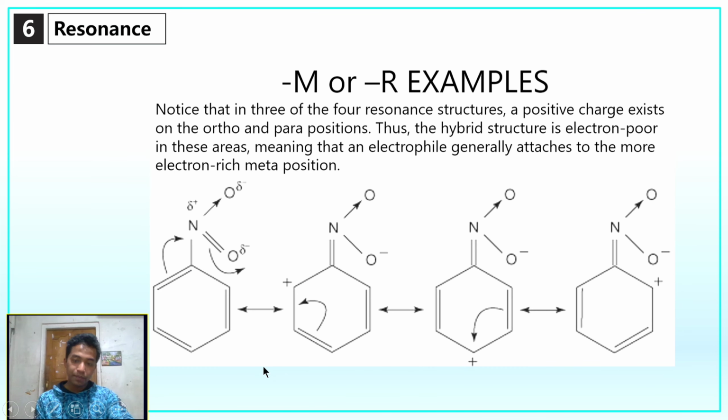For the minus R example, we took the nitro group. We can notice that in 3 of the 4 resonance structures, a positive charge exists on the ortho and para positions. Thus, the hybrid structure is electron poor in these areas, meaning that an electrophile generally attaches to the more electron rich meta position. Here in the ortho position we can see the positive charge. In the para position we can see the positive charge, and here also in the ortho position we can see the positive charge. For that, the meta positions will be more negatively charged.